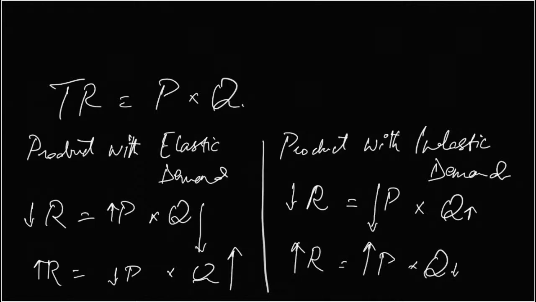Many producers do not have very precise data on how much the quantity demanded would change for a given change in price. Either they have to do a lot of trial and error, or they just have a rough idea. So in theory it makes a lot of sense, but in practice it's a bit difficult to use.